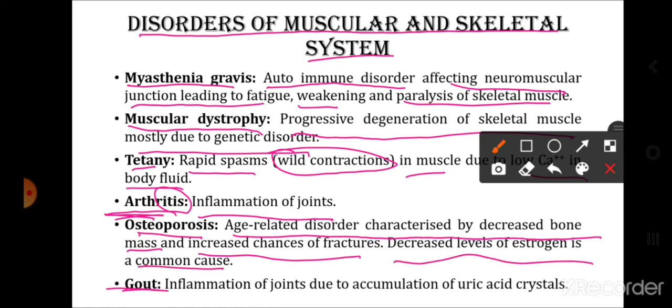And gout is one kind of arthritis जहाँ पे joints में there will be accumulation of uric acid crystals. So inflammation of the joints due to the accumulation of uric acid crystals is called gout. So basically uric acid का deposition कब होगा? जब उसका एब्सॉर्प्शन या उसका रिमूवल किडनी प्रॉपरली नहीं करता है तब.